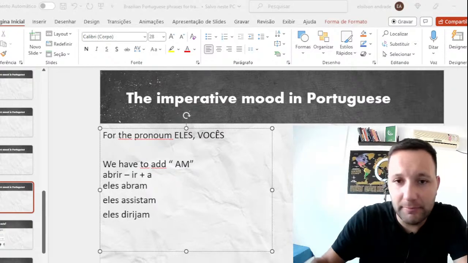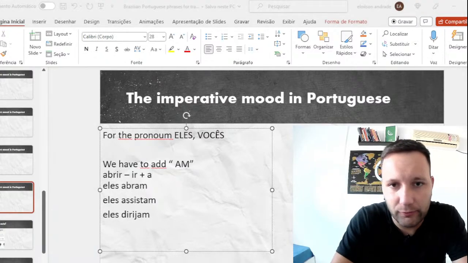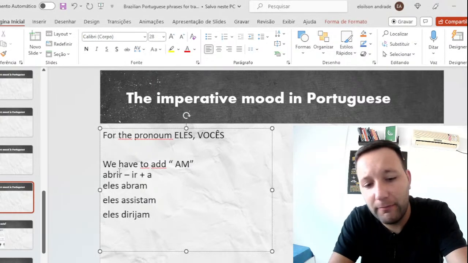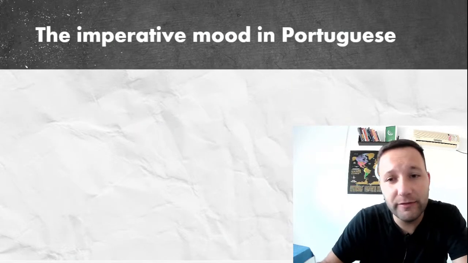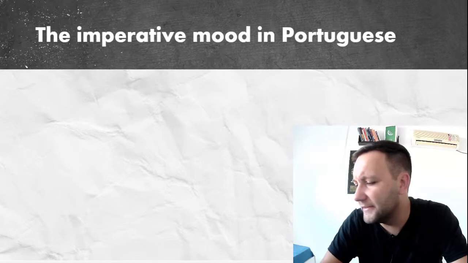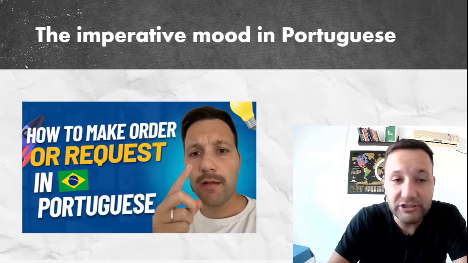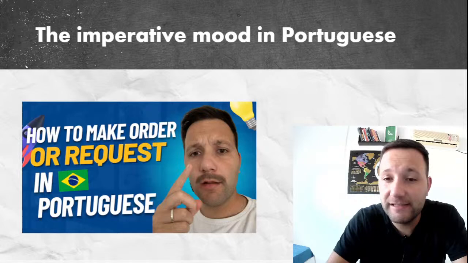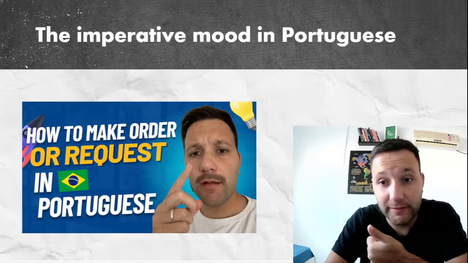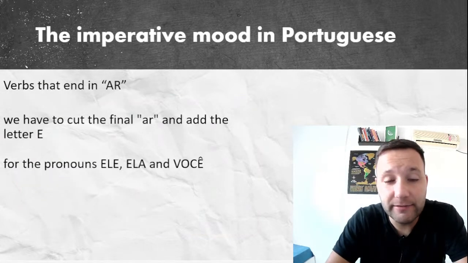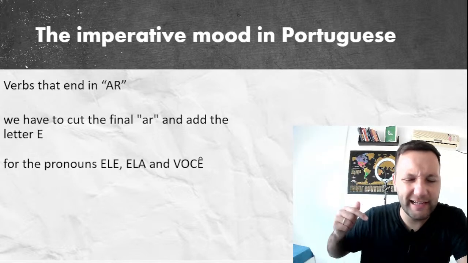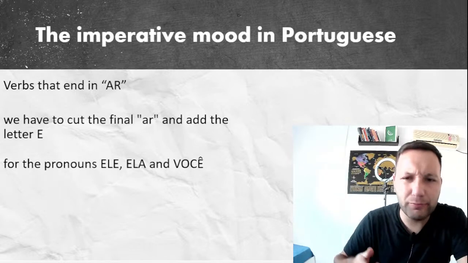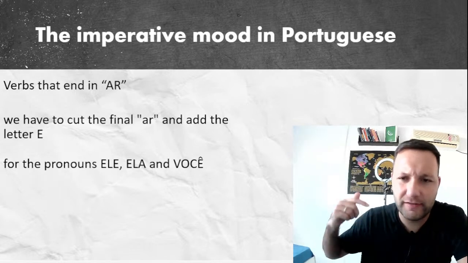Okay, so coming back, let me zoom here on my screen. Coming back to this class, if I want to give a suggestion, I can use this tense. Faça isso, do it, for example. Do a revision and first watch the first class about when to use this tense, and write verbs like these examples. Andar, to walk. Você ande, ele ande, ela ande, nós andemos.